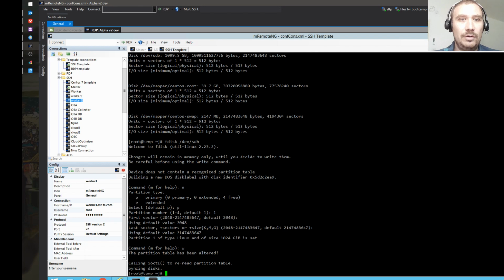Now we are going to format it properly. Okay, so ext4 is very good. We're not using the other one, the new one that works for LVM. And the reason is one of the copies of the server would be working with Vertica, and Vertica does not like this file system at all, the new one. So it's going to be